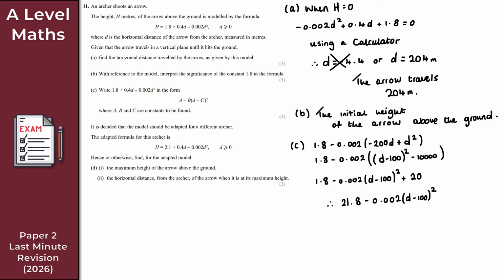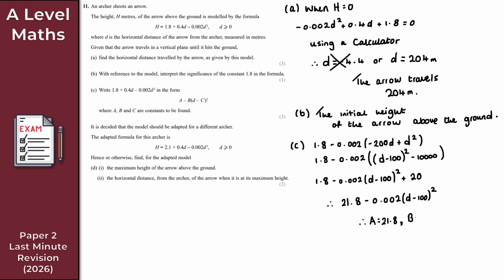Perfect. As we can see then, we've now got it in this form here. A is 21.8, B is 0.002, we've got d, and then we subtract 100 where C is 100, right? And there we go. So let's just quickly finish here by stating A, B, and C. So A, as we just said then, is 21.8.